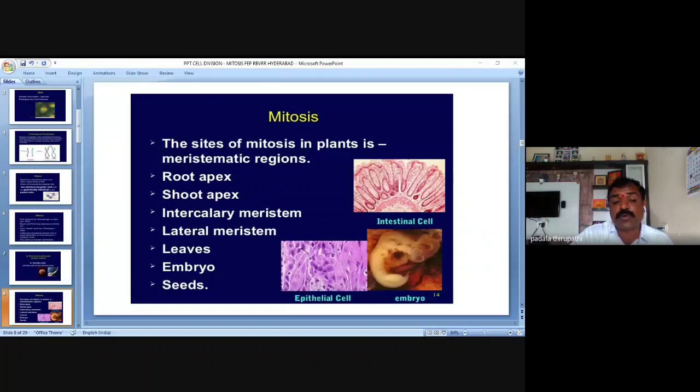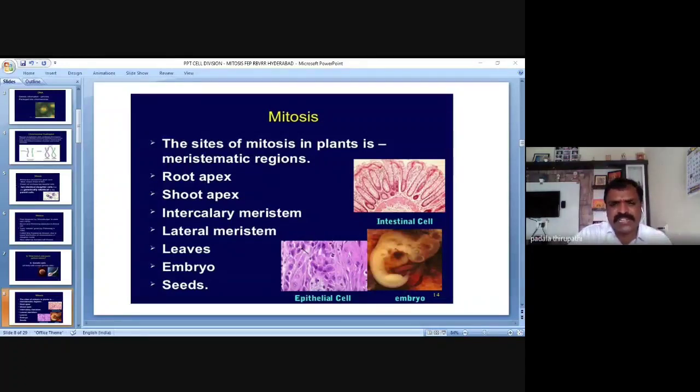Whenever seeds germinate, to produce the radicle, the plumule or other parts of the plant, it is just because of this mitosis. Am I clear? Seeds also perform mitosis to produce the radicle and plumule. The first production from the seed is the radicle, and later the plumule is also produced, just because of this mitosis.